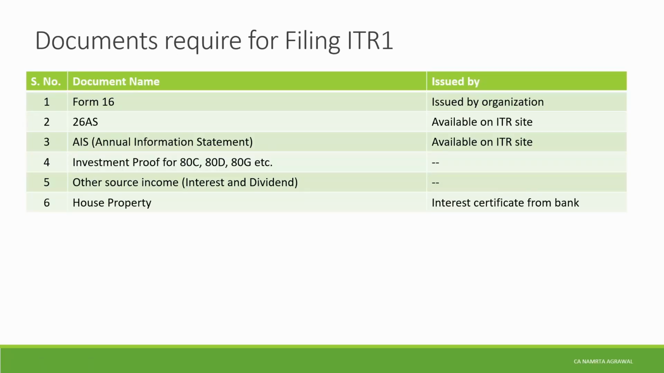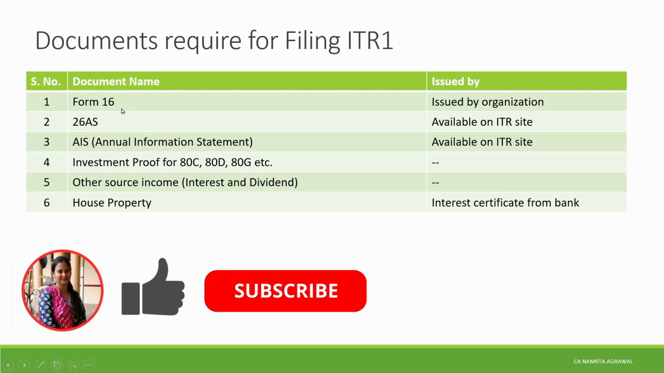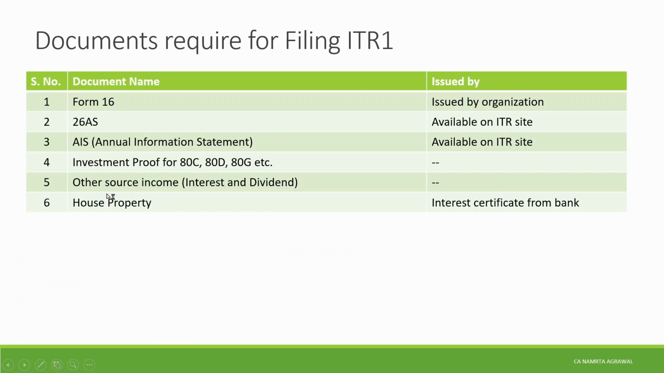To understand filing of ITR 1, here I am taking example of a salaried person of a private limited company who has income from salary, house property and other source income like interest and dividend. So first we see what documents will be required for the filing of ITR 1. Here is the list of documents: Form 16, Form 26AS, AIS, investment proof for claiming deduction, income proof of other source income and interest certificate for claiming deduction on house property.